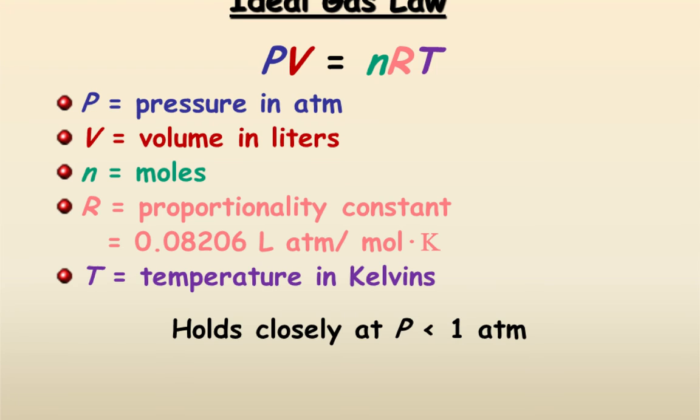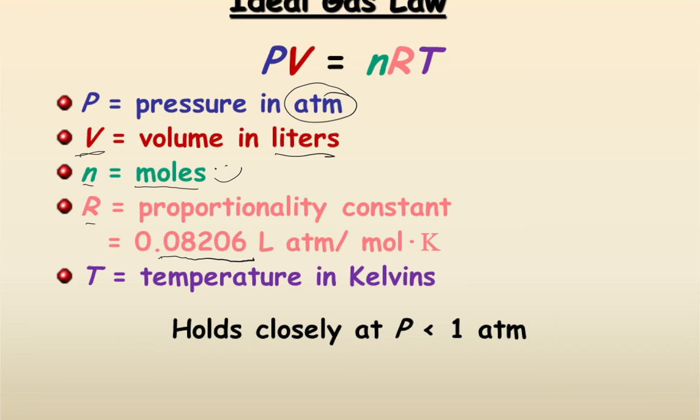So the formula for the ideal gas law is PV equals nRT. P is the pressure, and that is measured in atmospheres. We are sitting at 1 atmosphere on the ground. V is volume, and that's always in liters. N is your favorite part, moles. R is the constant.